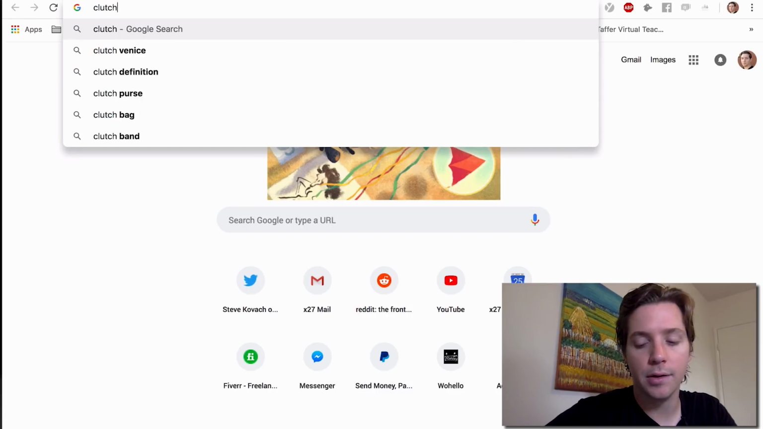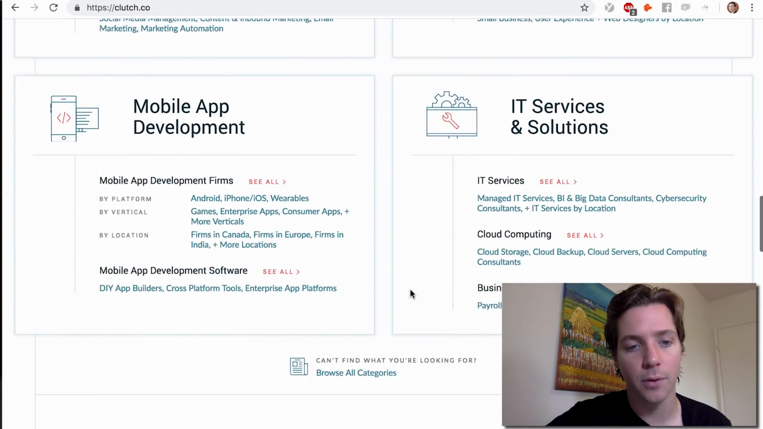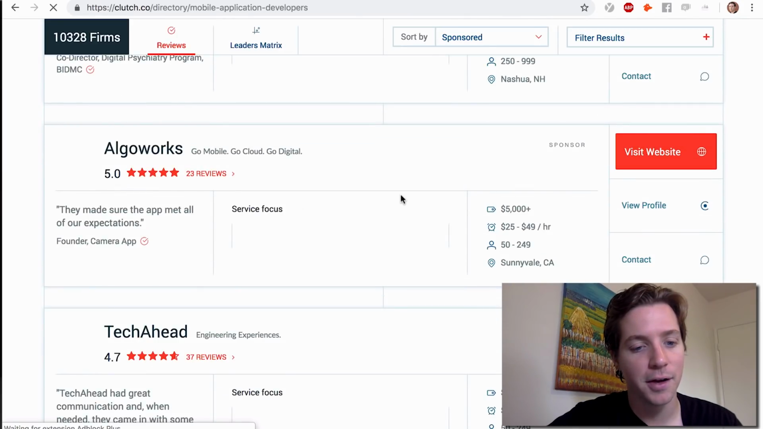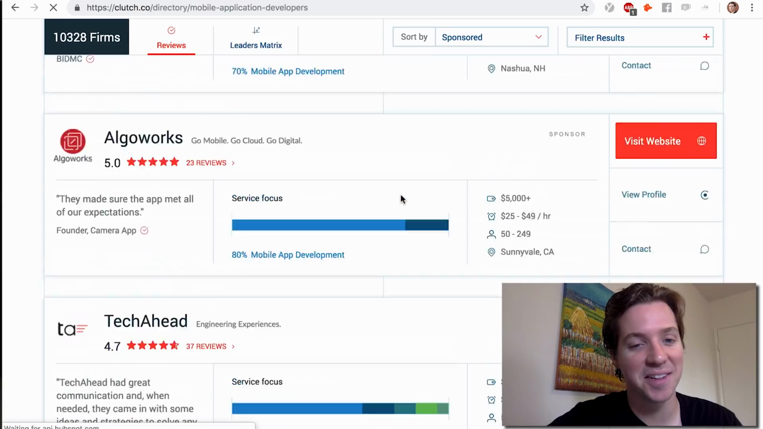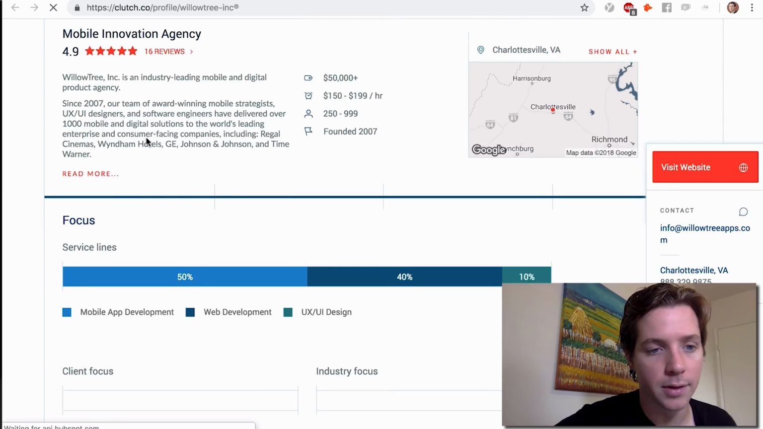First thing we want to do is find an agency to use as an example. So I'll just go to clutch.co. I've had a lot of people ask for mobile app development examples, so we'll use that. Let's find a mobile app agency that's not a current or former client of Experiment 27. Willow Tree is an industry-leading mobile and digital product agency.